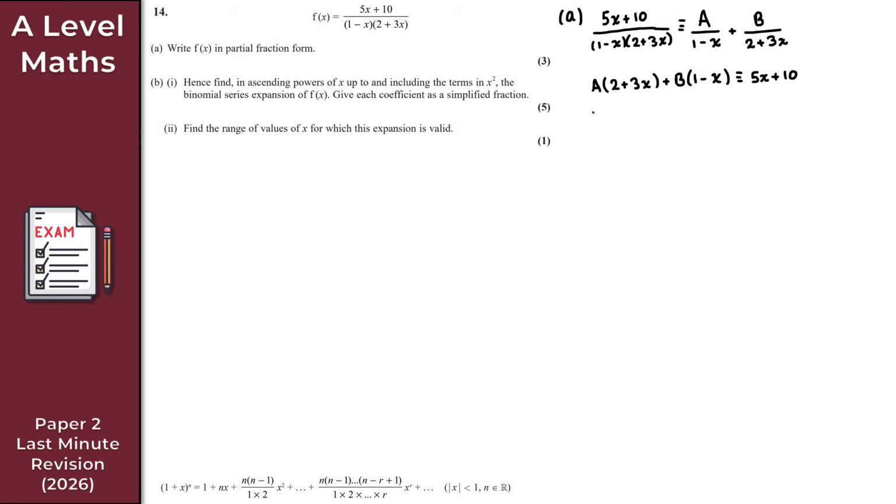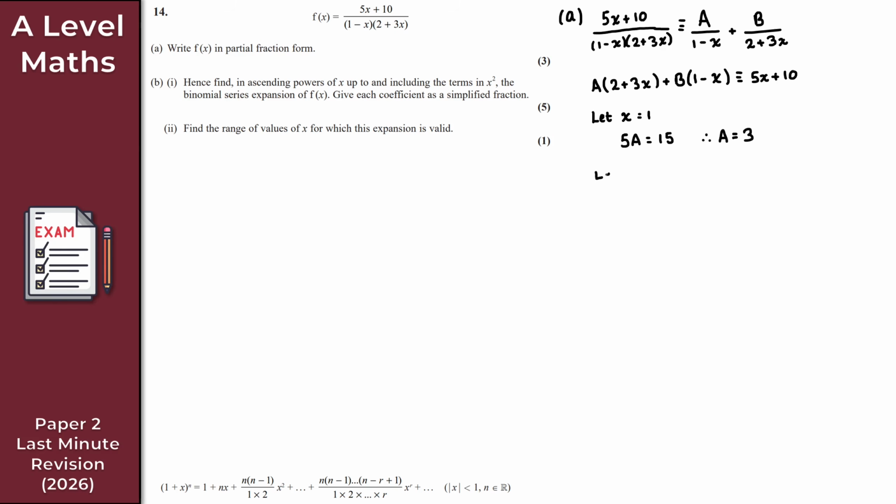An obvious example is if I let x be equal to 1, okay? I'll come back to a in just a moment. What happens is we get 1 minus 1, which is 0. b times 0 is just 0, so we've eliminated b, right? And from here, we can go on to solve for a. I get 2 plus 3, because 3 lots of 1 is just 3, so 2 plus 3 is 5. I get 5a is equal to 5 times 1, which is 5, plus 10, and we get 15. What we can see then is a is equal to 3. Nice and easy.